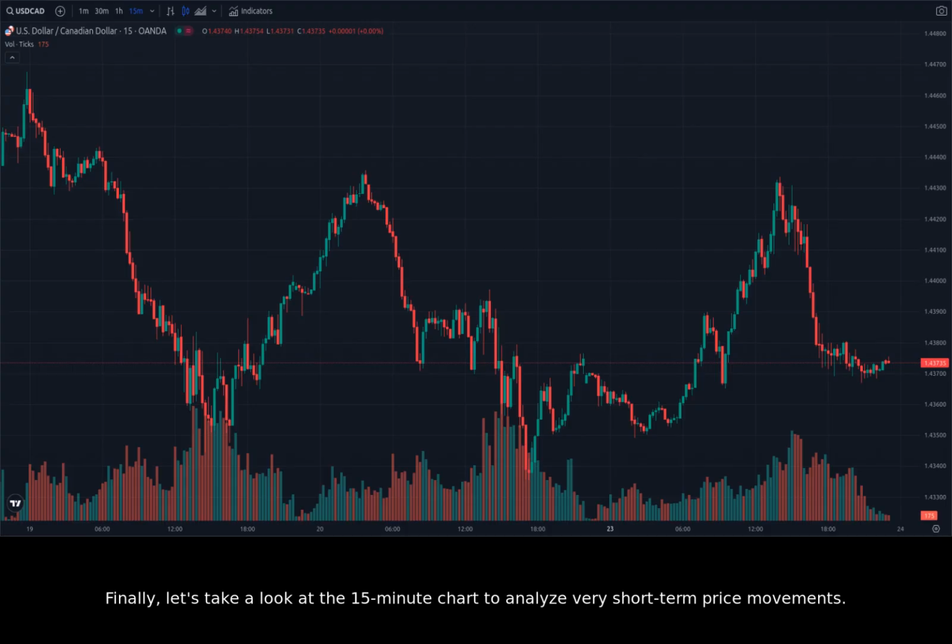Finally, let's take a look at the 15-minute chart to analyze very short-term price movements. The 15-minute chart provides the finest granularity. Notice the significant spike and sudden drop around December 18th to 20th. This volatility highlights the risks and opportunities inherent in short-term USDCAD trading. Support and resistance levels on this time frame are much less definitive due to the high-frequency changes in price.